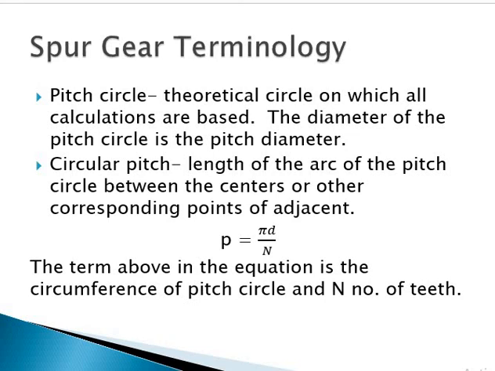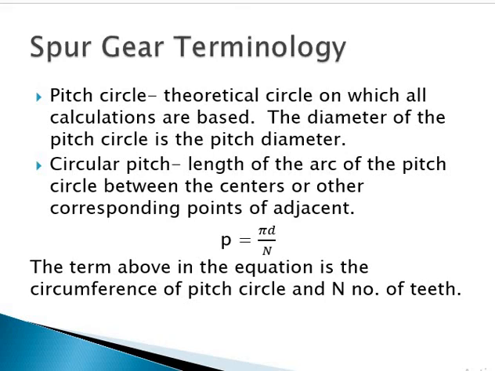It is usually denoted by phi. Generally the pressure angle is 14.5 degrees or 20 degrees.